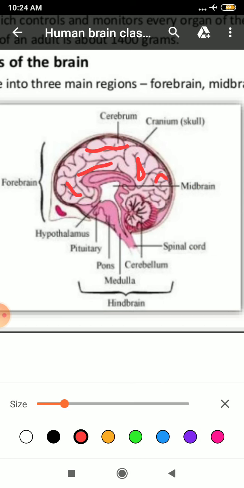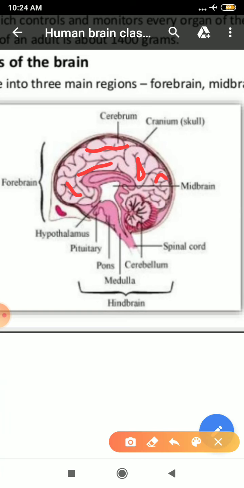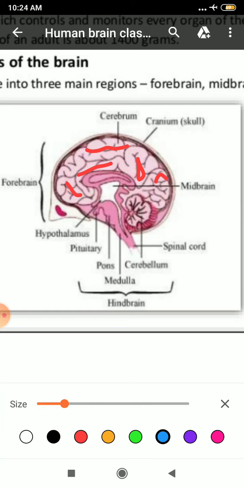Clear? Student, cerebrum controls the voluntary activities of your body. Voluntary activity means eating, walking, talking, and it is also the seat of memory. You think from this, and the more coiled the structure of this is, the more IQ you have. Understood? It is also a seat of willpower, intelligence and learning.